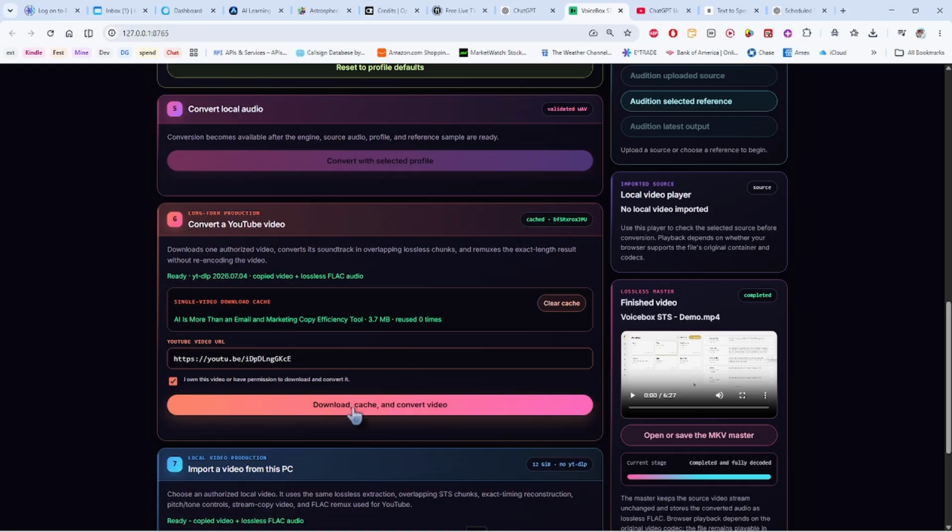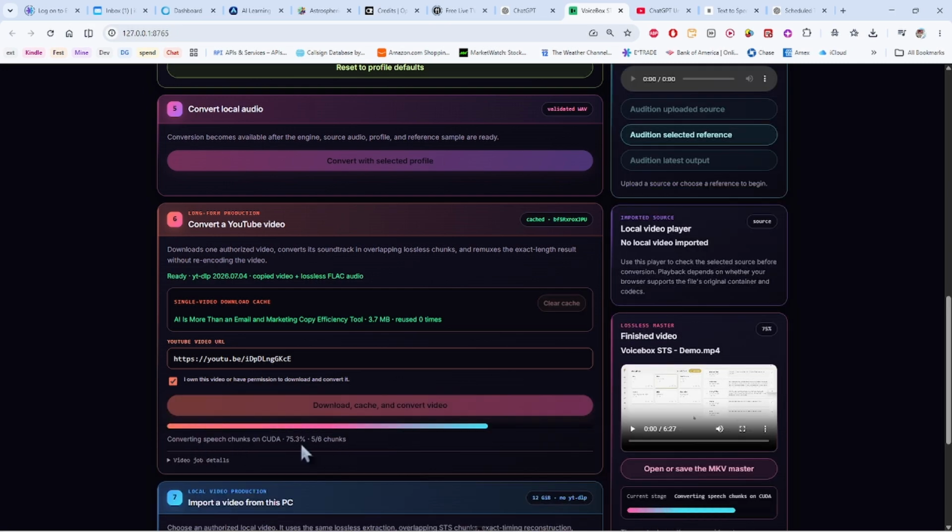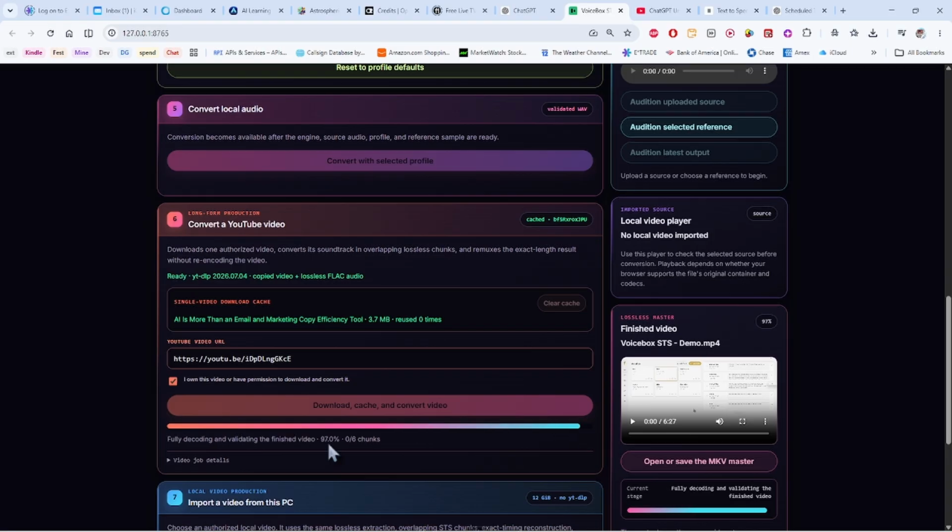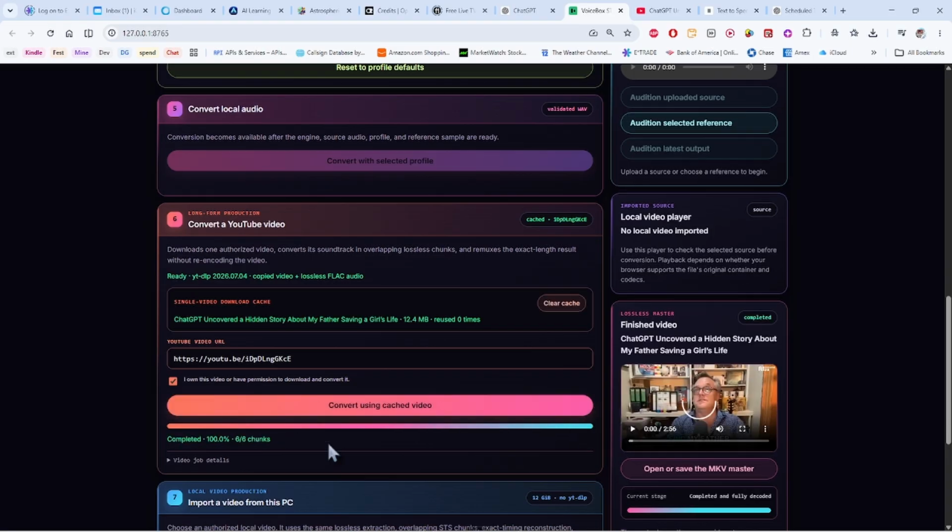Cache it. We have caching because once we download it, and if we want to work on it again, we don't want to keep having to download the video. So we should only have to download that video once. We're going to download it, cache it, and convert it with the new sound. It's worth mentioning that I wrote the program so that it chunks it, and doesn't try to do the whole video at once. That was pretty quick. I mean, that was a 3-minute video, and it took maybe 30 seconds to do that whole thing. But it goes out in chunks there.